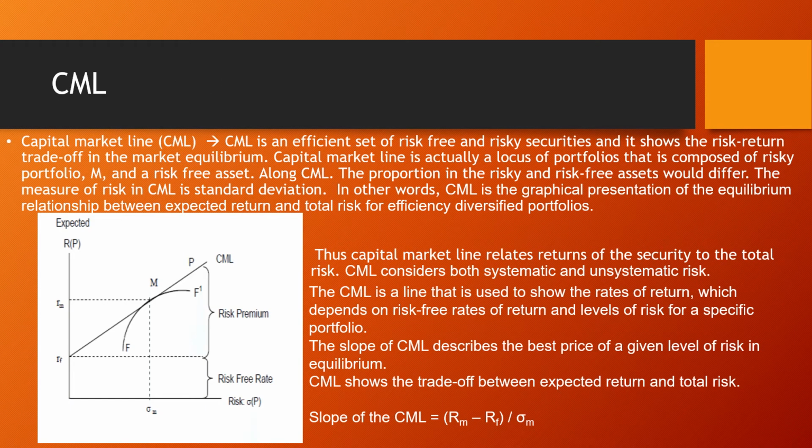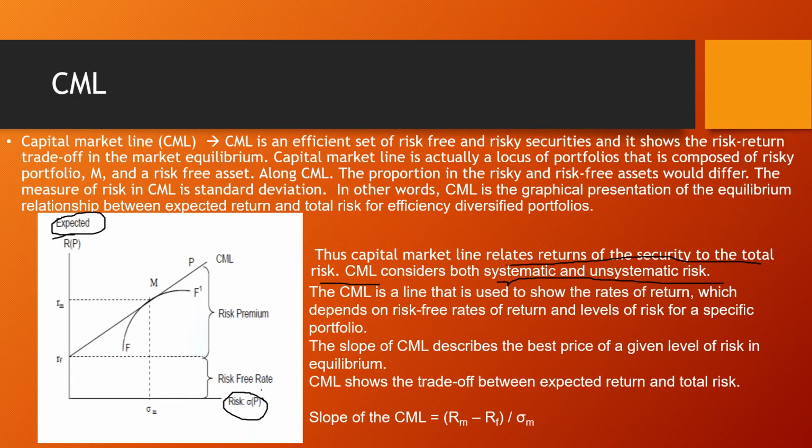Now comes the capital market line, or CML. What is CML? Mainly, it's a graphical presentation of the equilibrium, the relationship between the expected return and the total risk. So the capital market line relates returns of the security to the total risk. There are both systematic and unsystematic risk. We read that CAPM considers only systematic risk, but CML considers both systematic and unsystematic risk.